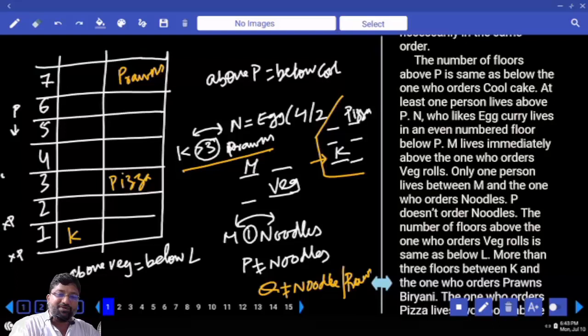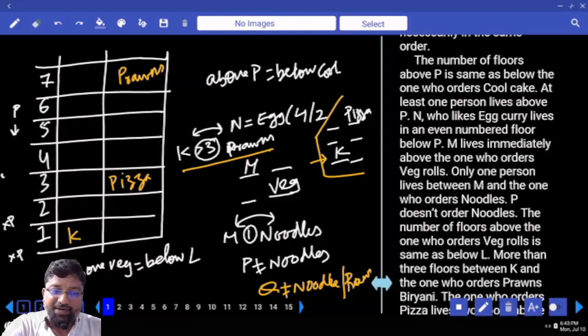This is what I want you people to understand and learn. This is what you should learn. Come on, speak up. We will see veg rolls and noodles later. But first, in what way should we proceed? This question, 100% guarantee, you will get in the exam. Multiple possibilities. No single possibility will fetch you the exact answer. Multiple possibilities.